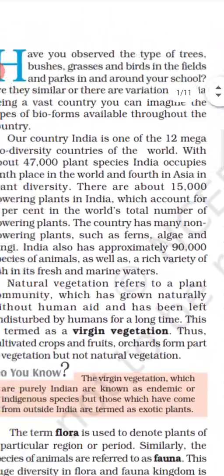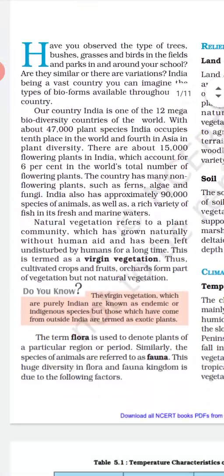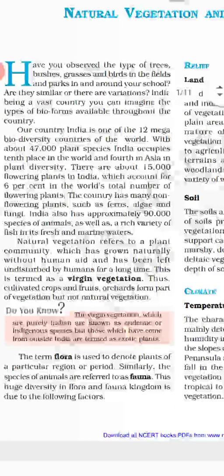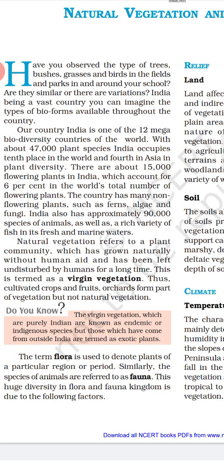You can see in this paragraph that in your surroundings you see different types of vegetation. Some vegetation you see in the fields, in your school campus, in your home garden, but this vegetation is not natural vegetation. These are grown by human beings. But some vegetation you see in your surroundings, like some forests, is not grown by human beings, it is grown by nature. So naturally they are found there. That type of vegetation is called natural vegetation.